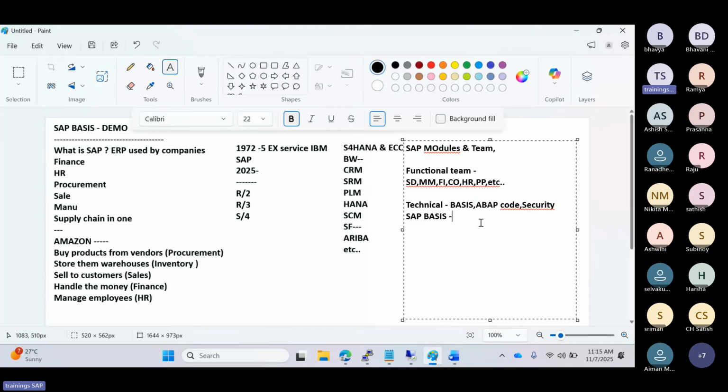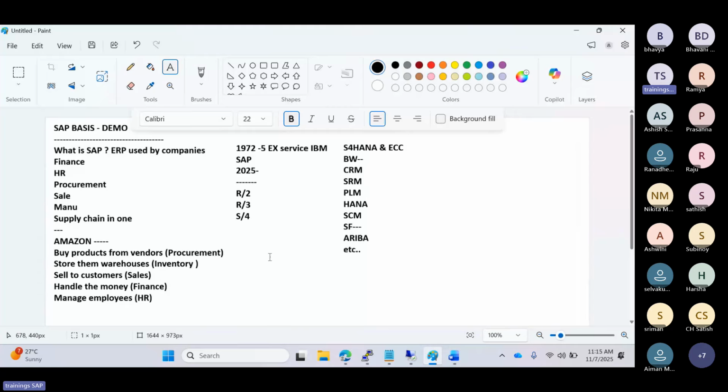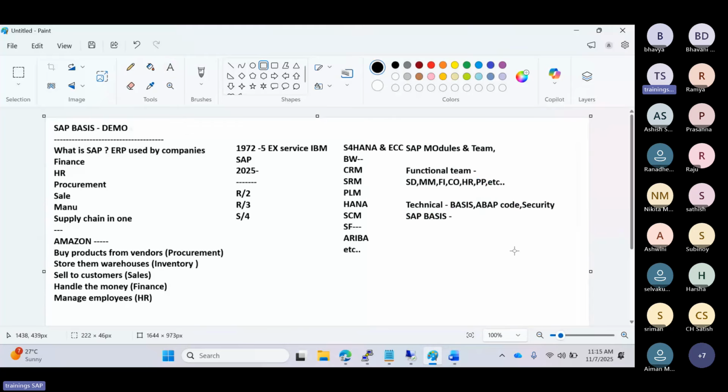So here we have the SAP architecture. Why? Because we are the persons who do the system landscape setup and everything. We have a three-tier architecture: on the basis side, we have the presentation layer, the application layer, and the database layer.